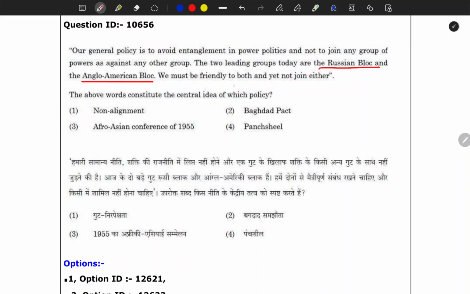We must be very friendly to both and yet not join either. This was the philosophy of Jawaharlal Nehru, and this was the non-alignment movement. This is the easiest question you will get.